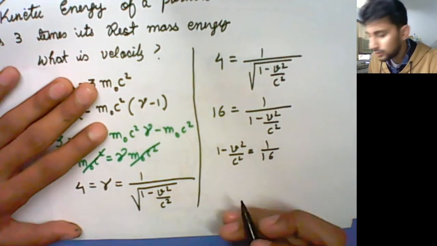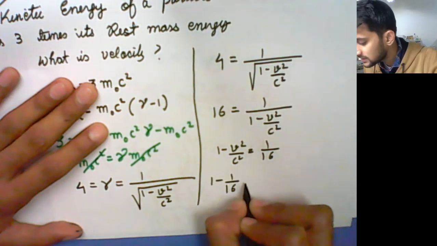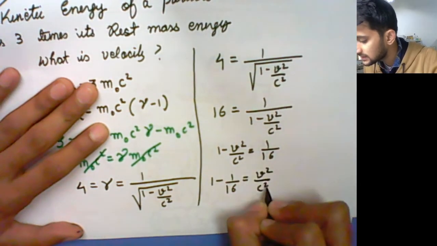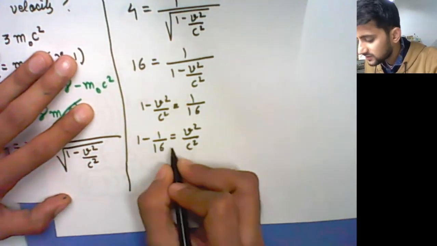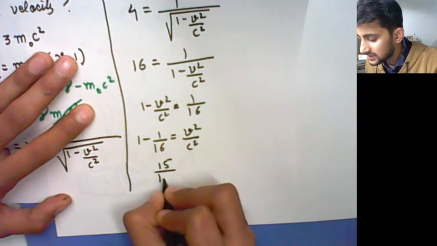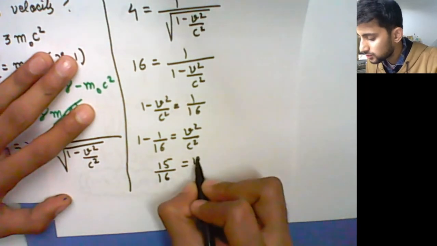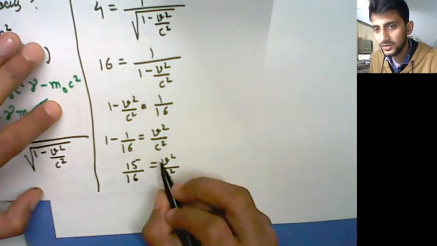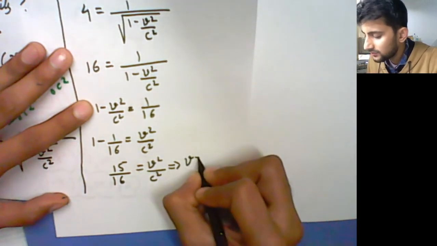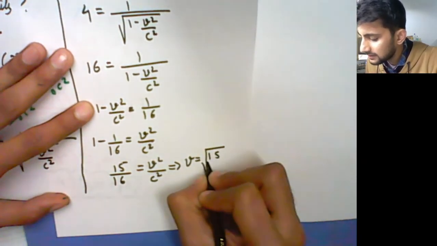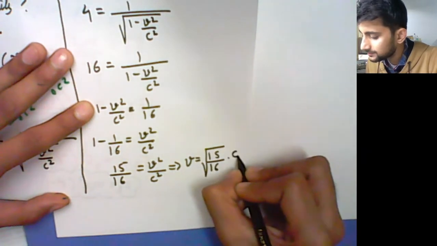Fine. And now you can write 1 minus 1 upon 16 equals v square upon c square. And from here you can write simply that 15 upon 16 equals v square upon c square. So from here, the answer is that v will be equal to under root of 15 by 16 into c.